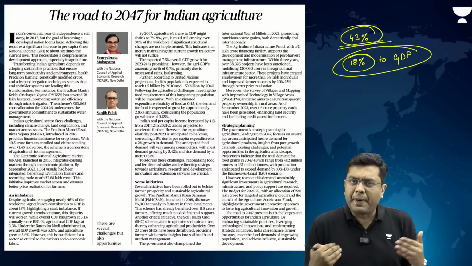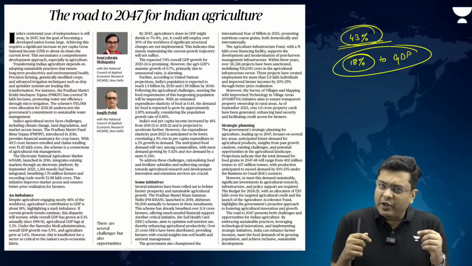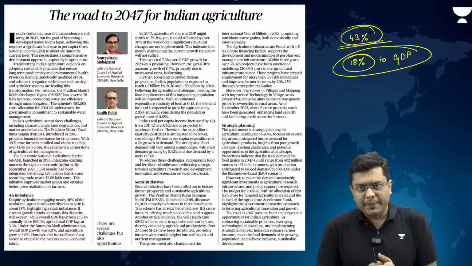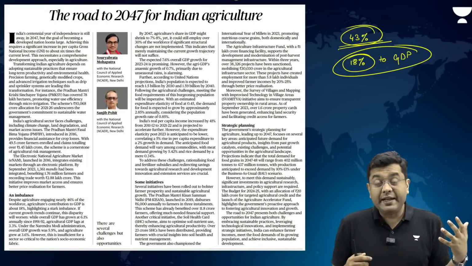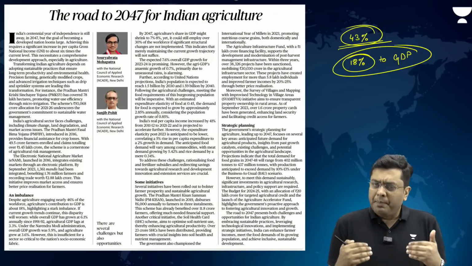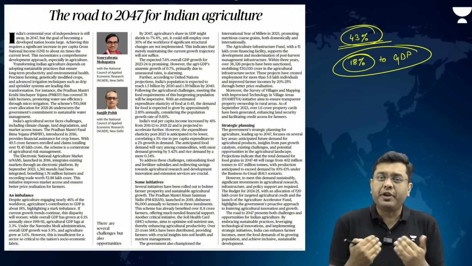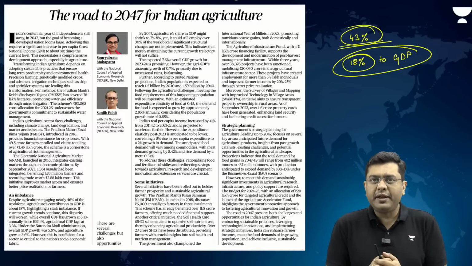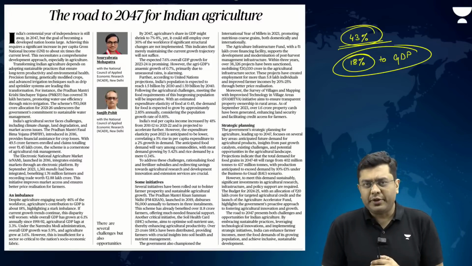Indian agriculture for the past few decades now has been growing at a very meager pace of around 2 to 3%, with many states indicating growth of even around 1%. And that is not good, be it for the food security of the country, or the farm income and the farmer's income. For none of these parameters is it good.